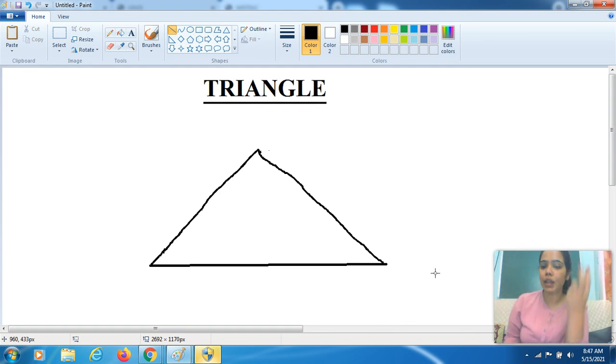Tri means three. What is the meaning of tri? Tri means three. There are three angles, three sides, or three lines. This shape is made with three lines. This one is the first line, this one is the second line, and this one is the third line. When a shape is made of three lines, we call it a triangle.